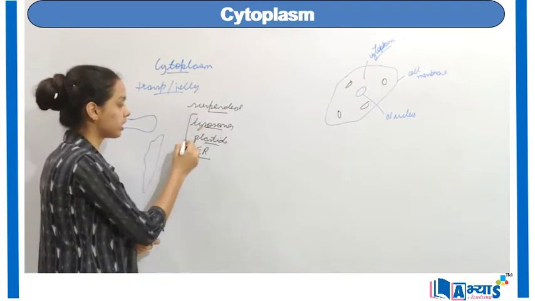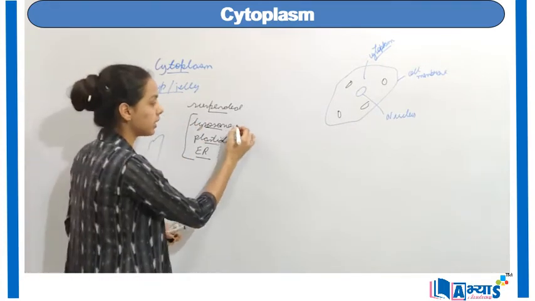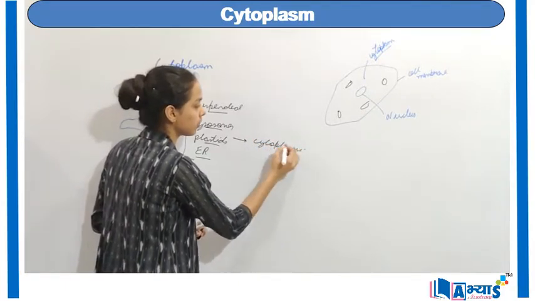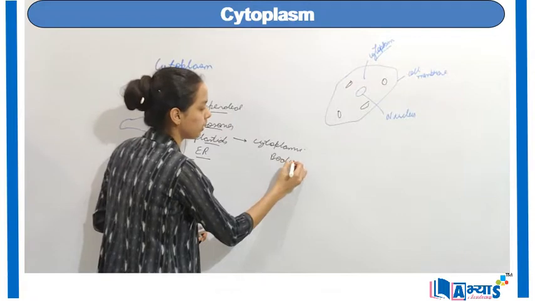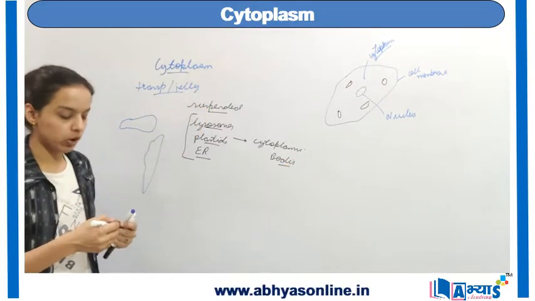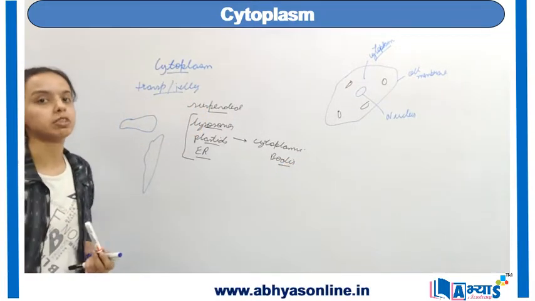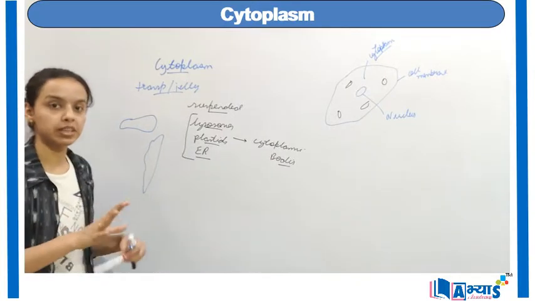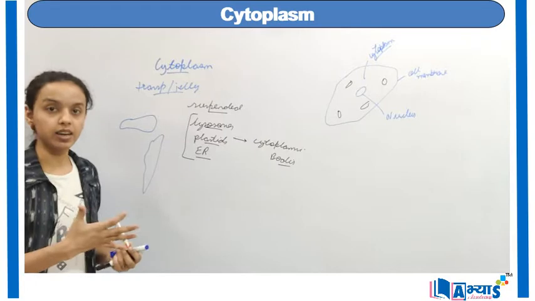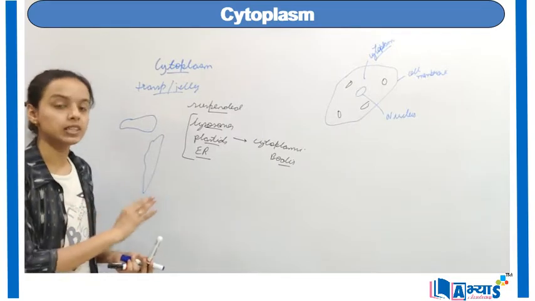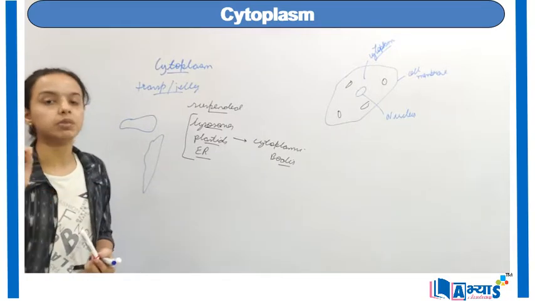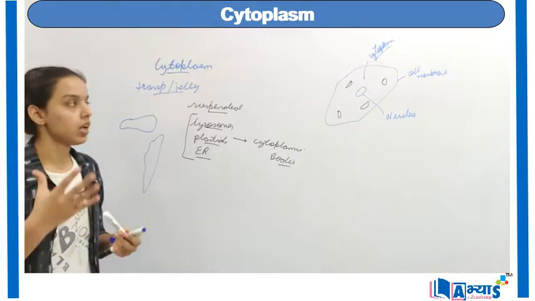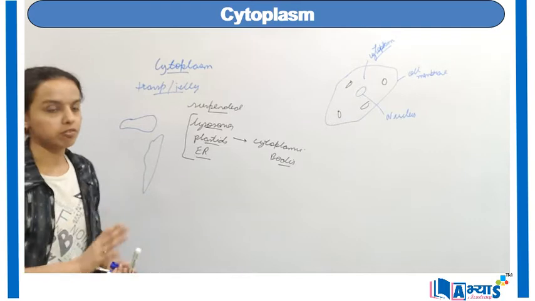Now as these organelles are present in the cytoplasm, they are sometimes referred to as the cytoplasmic bodies or cytoplasmic organelles, because they are present in cytoplasm and they have a specific function to perform. Now when they are in the cytoplasm, that means a jelly-like substance is there in the cell to perform various activities. We can say that cytoplasm is the main area of the cell where all the chemical reactions take place. So let us discuss some of the functions of cytoplasm.